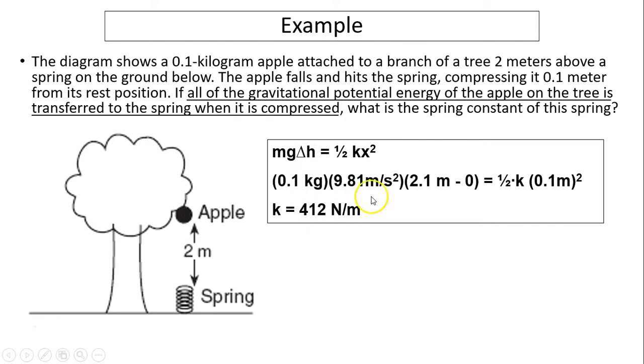You substitute what is given to you. Now over here, I have 2.1 meters. Why do I have 2.1 meters? Because the apple was 2 meters above the spring before it's compressed. When it's compressed, it will go lower 0.1 meters. So the gravitational potential energy relative to when it's compressed is 2.1 meters, not 2 meters. That should equal 1/2 k times 0.1 meter squared. And you solve for k